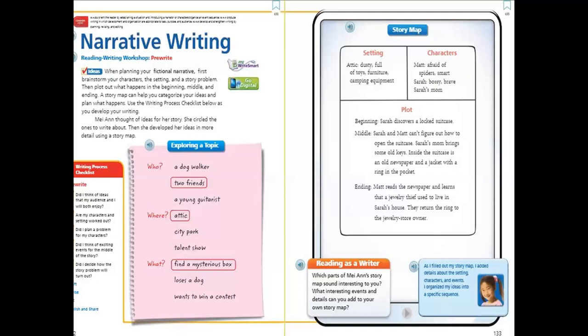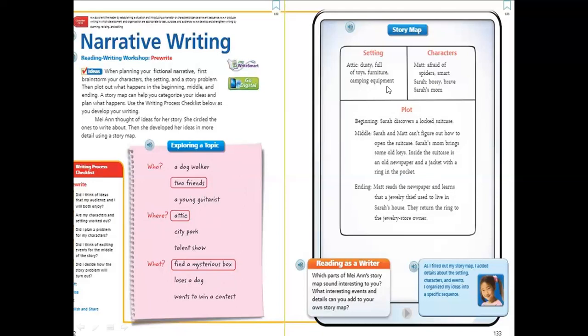Anne thought of ideas for the story. She circled the ones to write about. Then she developed her ideas in more detail using a story map. So here she started writing about the characters, like a dog walker, two friends, a young guitarist. Where? The attic, city park, or talent show. So the place will be the attic. What? Find a mysterious box. So this is how we can write about the plot. This is how you can plan for your story.